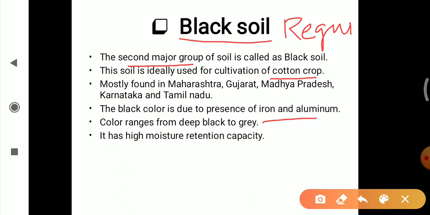So what are the things which we have to remember in the black soil? They are the second major group of soil. We have to remember the places where they are mostly found, that it is mostly used for the cultivation of the cotton crop, and that it has a high moisture retention capacity. These things we have to remember in the black soil.